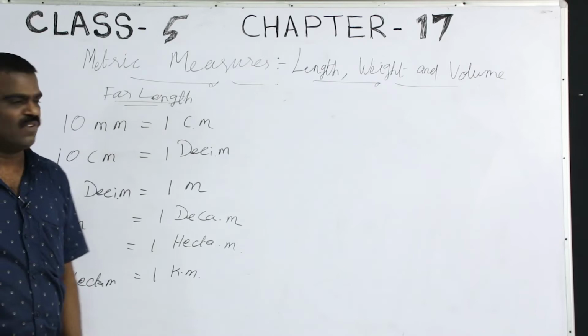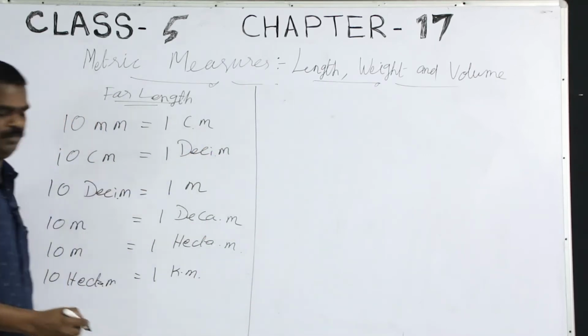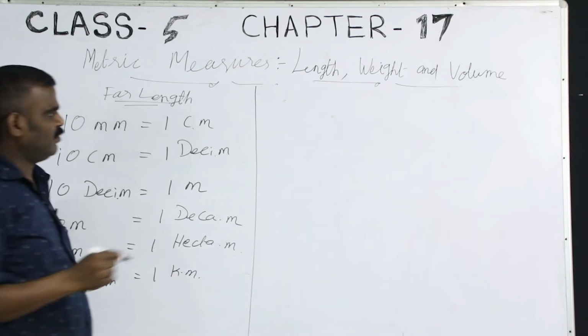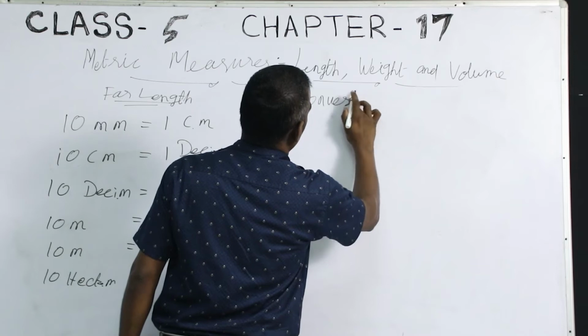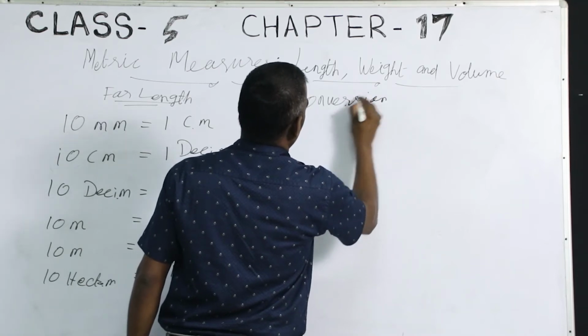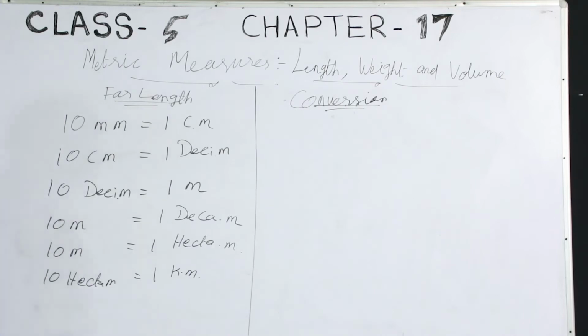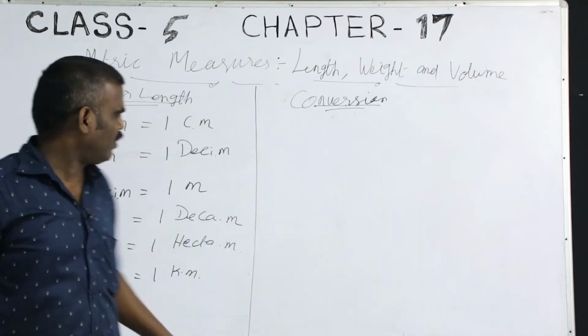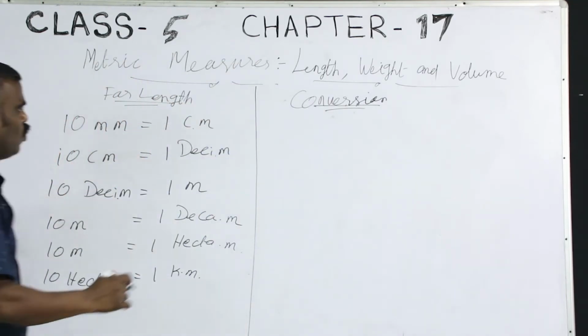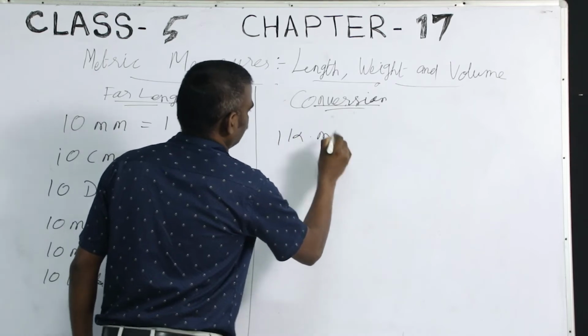Now, we are going to do conversion. We may have a doubt: in 1 kilometer how many meters are there? Confusion, whether 10 meter or 100 meter or 1000 meter or 10,000 meter, having problem, right? If you have this chart with you, it is very easy.